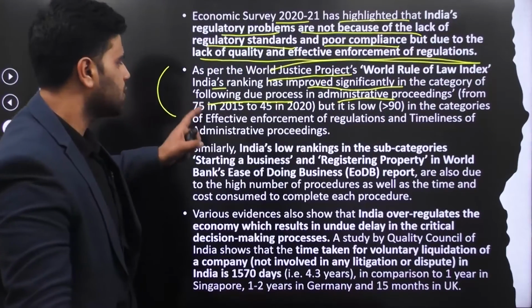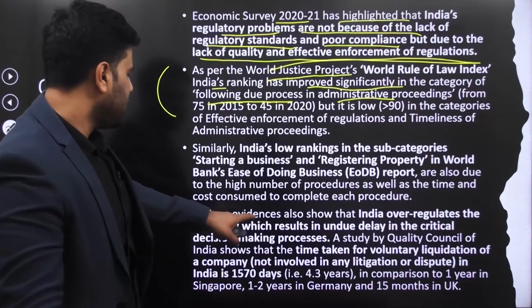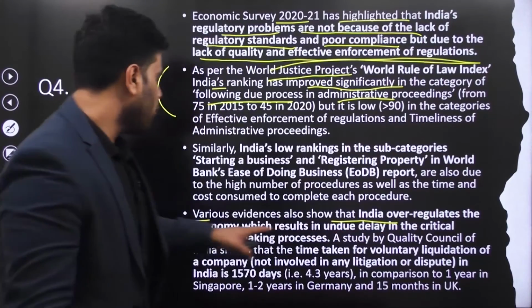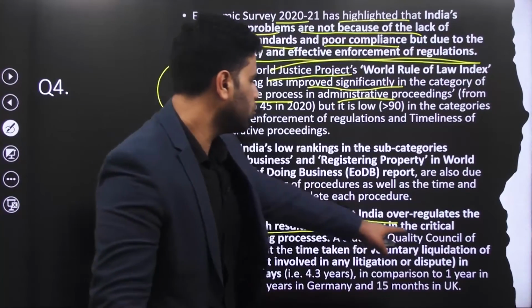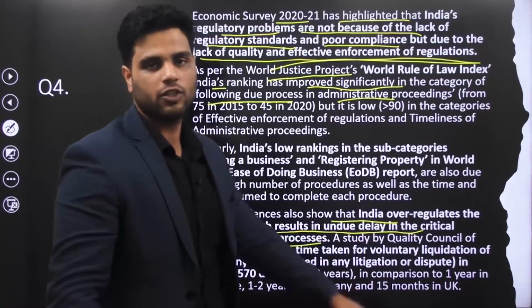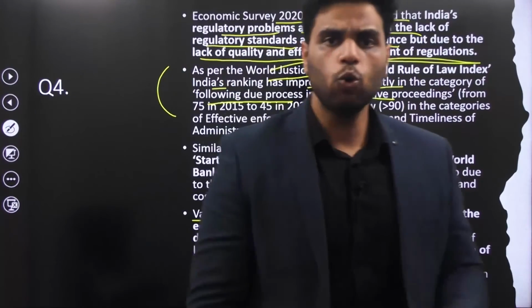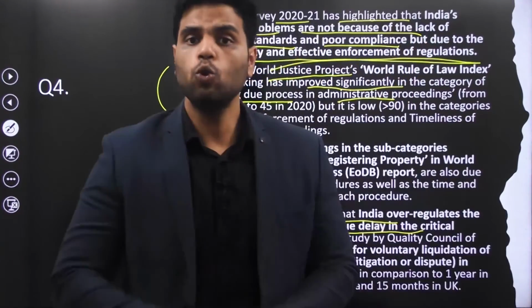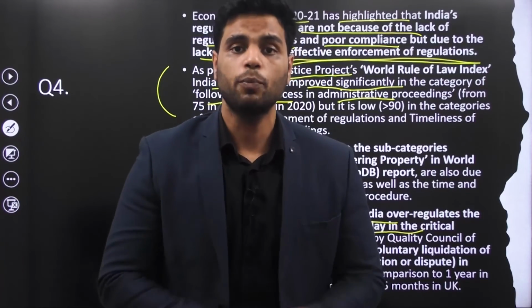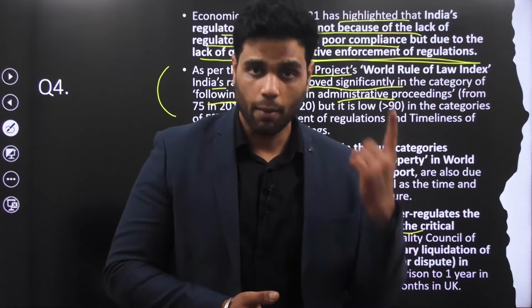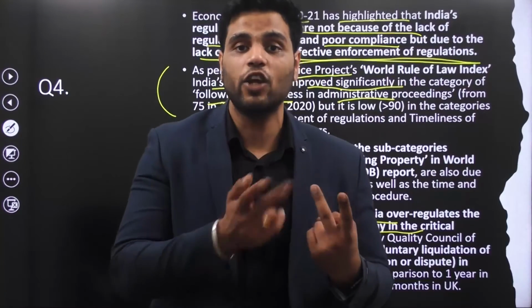These are just semantics. All right? Various evidences also show that India over-regulates the economy, which results in undue delay in the critical decision-making process. The problem is not that rules and regulations are not good or not being followed. The problem is the quality of regulations, number one, and the problem is over-regulation.